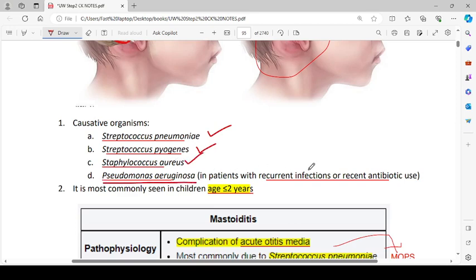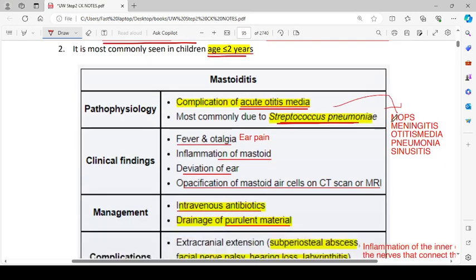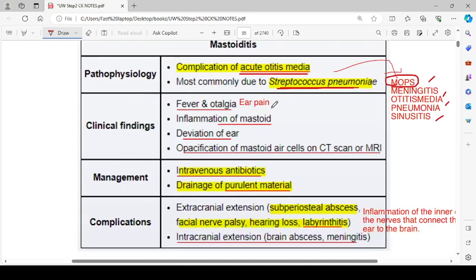In the patient with recurrent infection or recent antibiotic use, it is commonly seen in children aged less than 2 years. Mastoiditis, the pathophysiology. It is a complication of acute otitis media, most commonly due to Streptococcus pneumoniae. Strep pneumo is going to cause the MOPS. MOPS means meningitis, otitis media, pneumonia, and sinusitis, and it is the number one cause of all of these pathologies. Clinical finding: fever and otalgia.